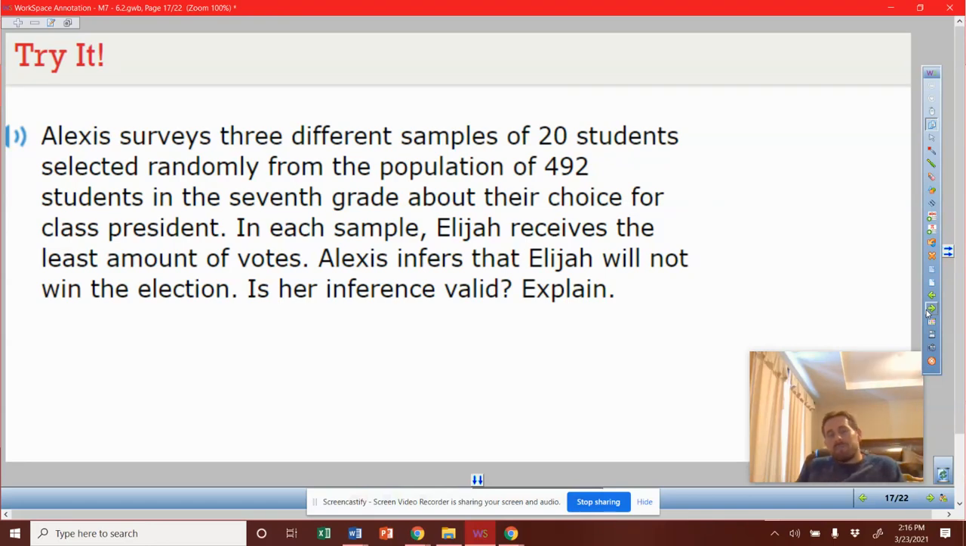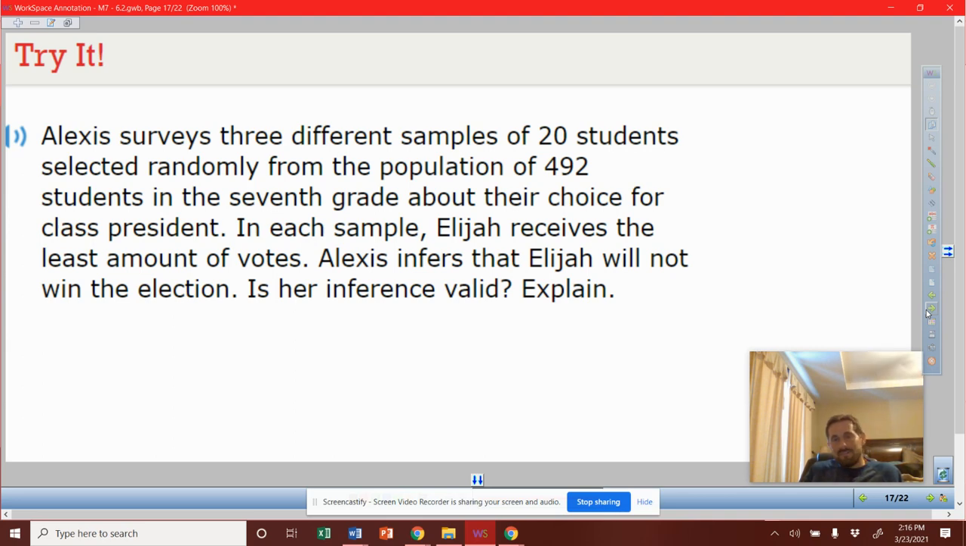Is our try for number 3. Alexis surveys 3 different samples of 20 students, selected randomly from a population of 492 students in the 7th grade, about their choice for class president. In each sample, Elijah receives the least amount of votes. Alexis infers that Elijah will not win the election.